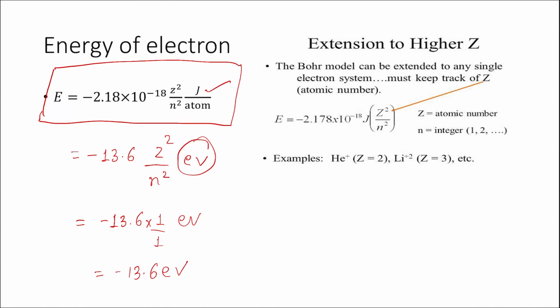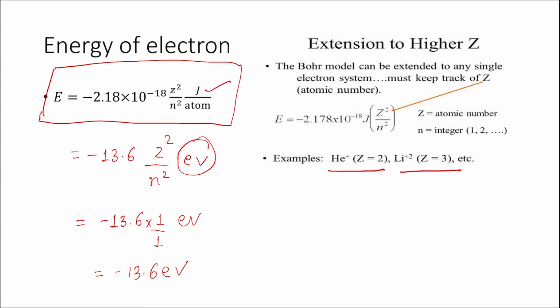For the third orbit, the value of n would have been 3. Z again for hydrogen is 1, but can be extended to hydrogen-like species. For hydrogen-like species, you all know for He plus Z would be 2. For Li plus 2, the value of Z would be 3. So in this way, using these formulas, we can calculate the energy of electron in any of the Bohr's orbit.